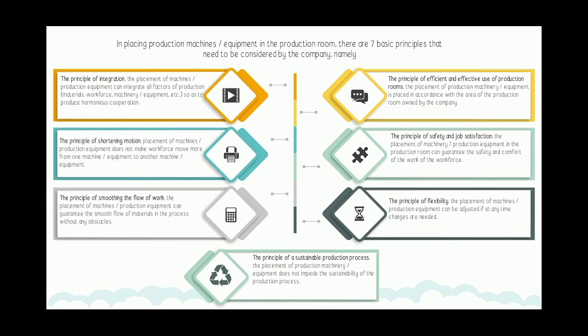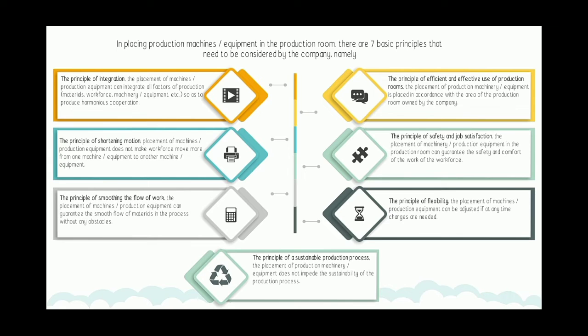In placing production machine or equipment in the production room, there are 7 basic principles that need to be considered by the company. There are the principle of integration. The placement of machine or production equipment can integrate all factors of production, such as materials, workforce, machinery, equipment, etc., so as to produce harmonious cooperation. Next, the principle of shortening motion. Placement of machine or production equipment doesn't make workforce move more from one machine to another machine.